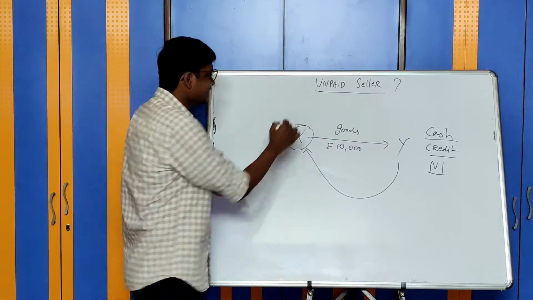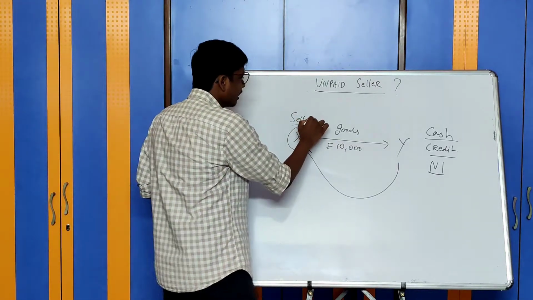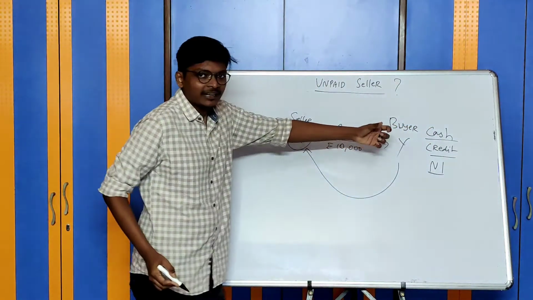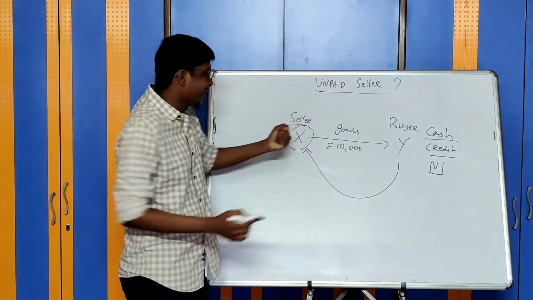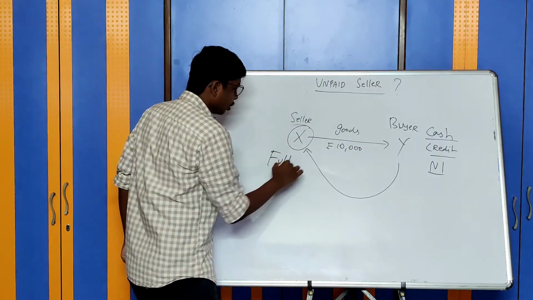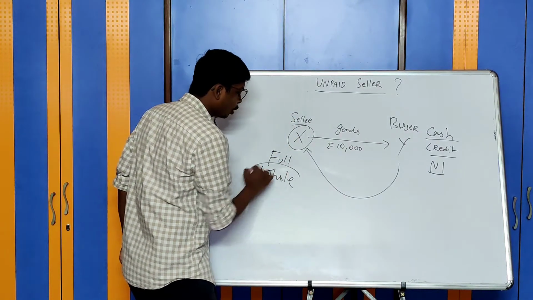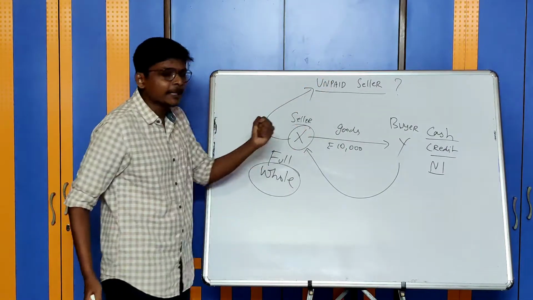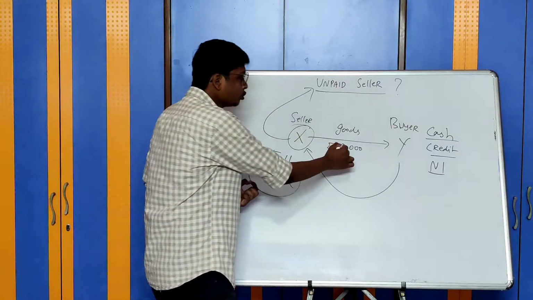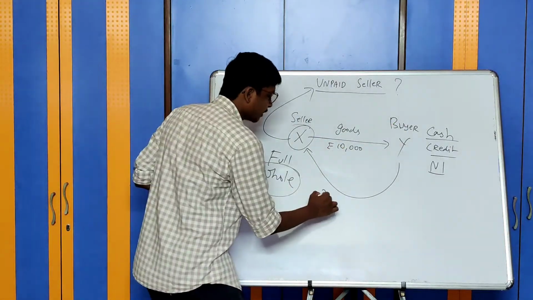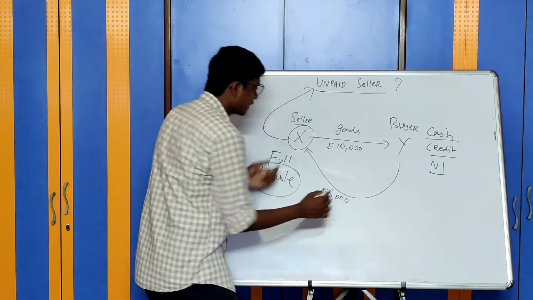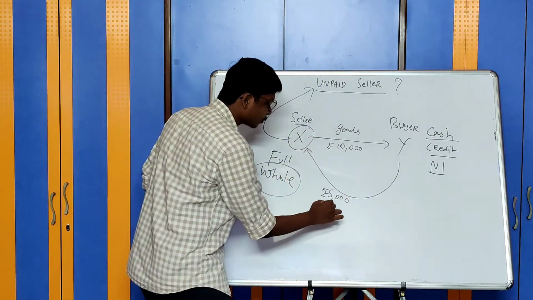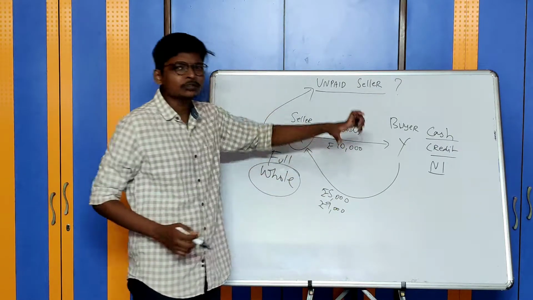Now, X is the seller and Y is the buyer. Where Y is not making the payment to X in full, or the term used is whole, where whole of the payment is not received, X will be called an unpaid seller. Out of 10,000, Y has paid only rupees 5,000. He will still be called an unpaid seller. Let's say he has paid 9,000 rupees. Only 1,000 is not paid.